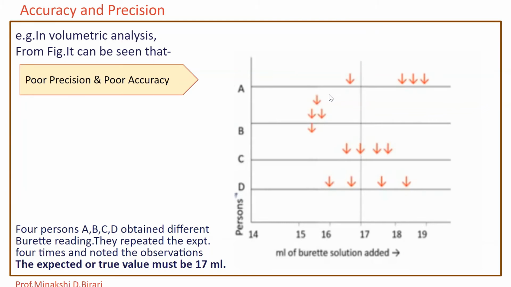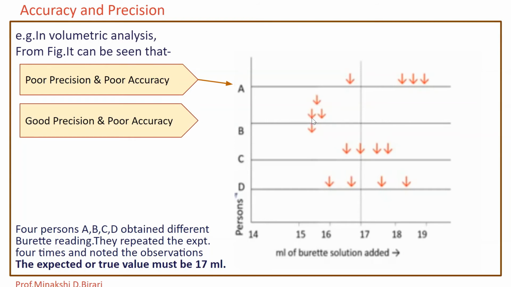Secondly, person B reported observations, and all 4 readings given by person B are less than 17. So person B has good precision but poor accuracy.